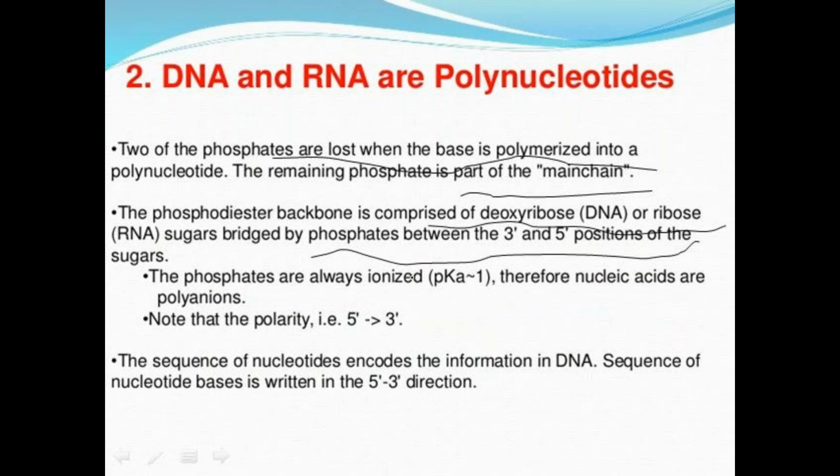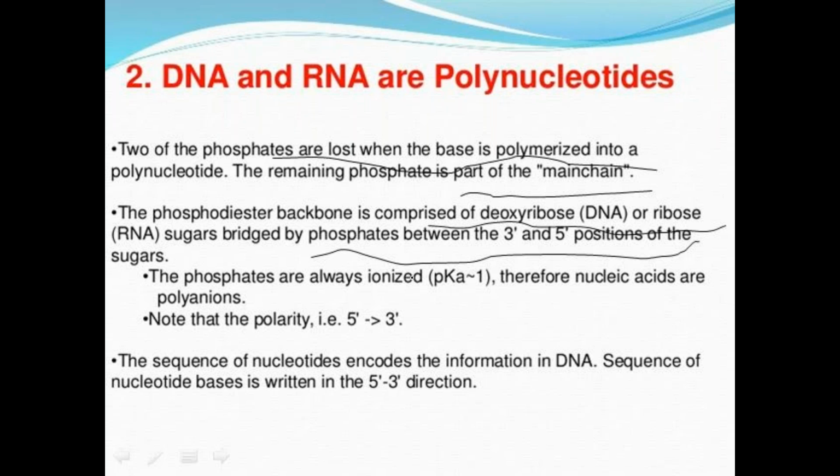Phosphates are negatively charged, so the nucleic acid carries a negative charge. That means these occur in the form of polyanions.